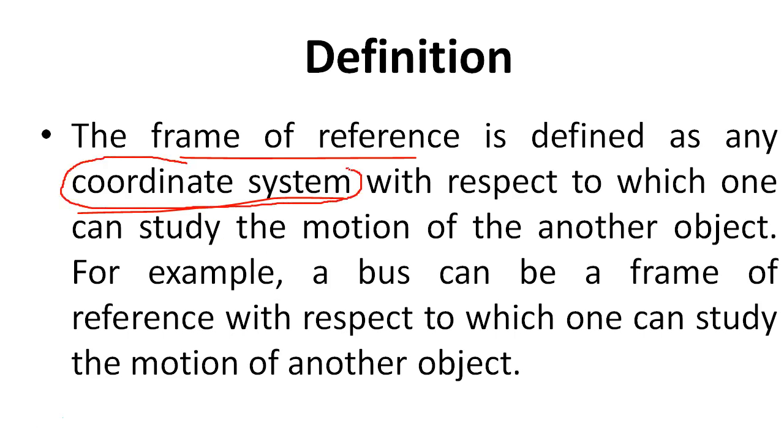Now what is the meaning of coordinate system? In mathematics, you must have done these three axes, that is, the x-axis, then there is a y-axis, then there is a z-axis. Now if you say there is an object P whose coordinates are 1 and 1, it means the object is placed at a distance of, for example, 1 centimeter from the x-axis and 1 centimeter from the y-axis. So this is the meaning of coordinate system.